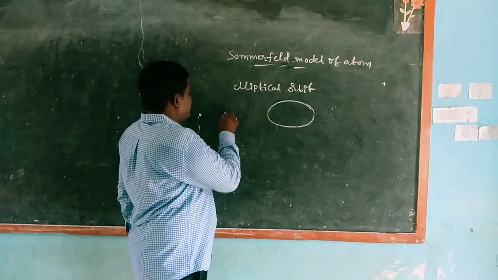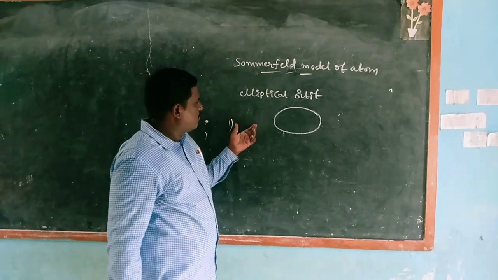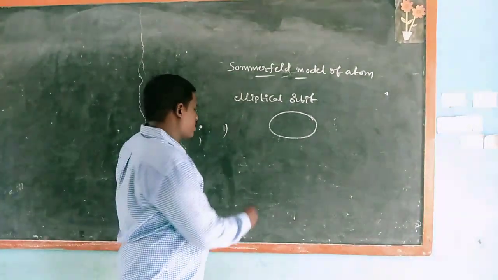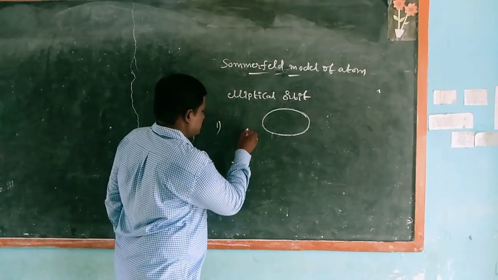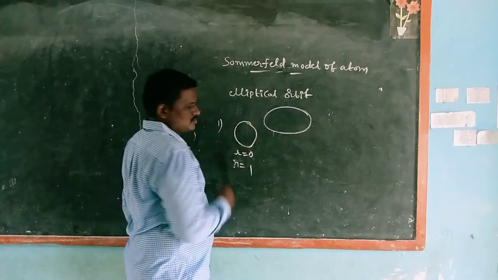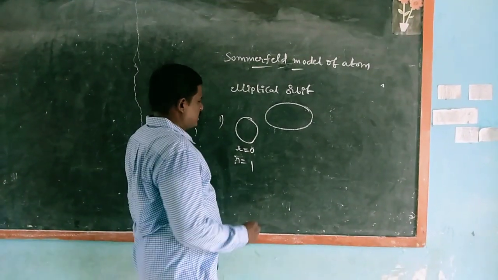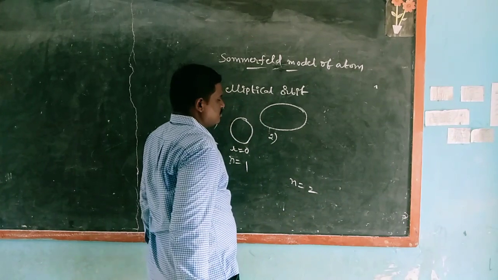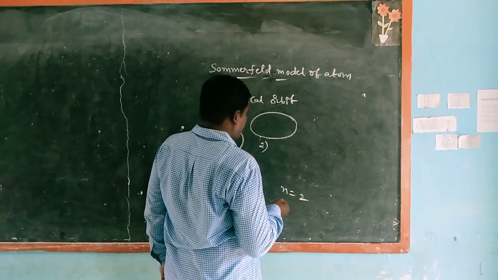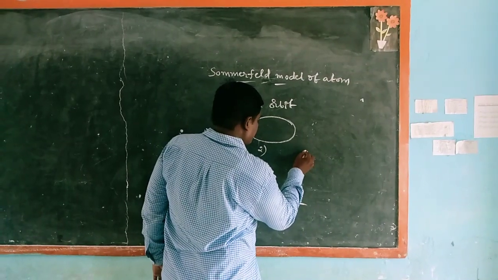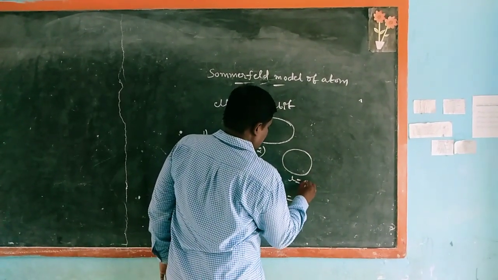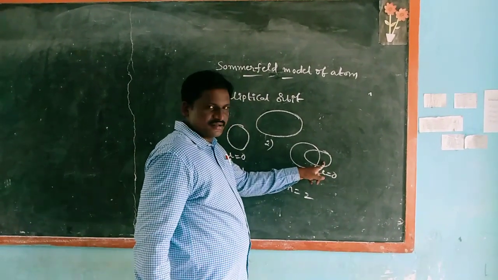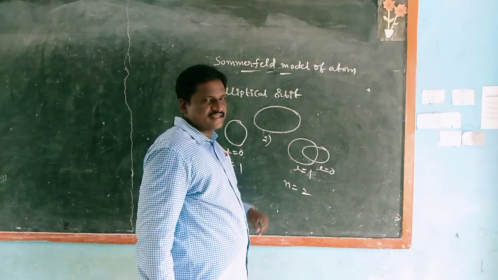While retaining the first of Bohr's circular orbits, one elliptical orbit is added to Bohr's second orbit.